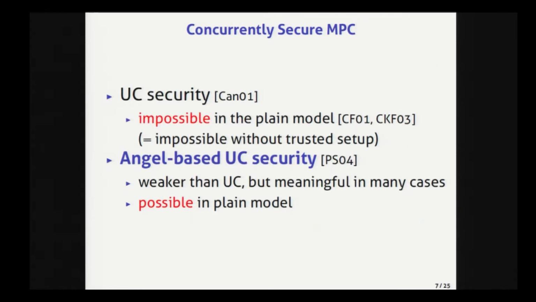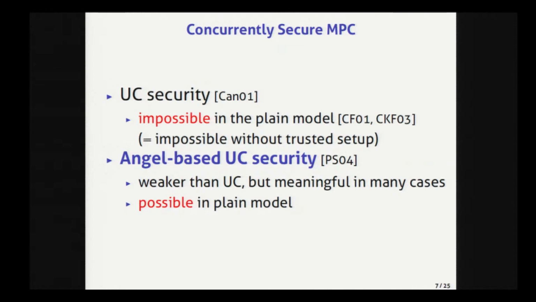Currently, the strongest formalization of concurrent security is UC security. So it is good if we have a UC-secure MPC protocol. However, it was shown that UC security is too strong, and it is impossible to construct a UC-secure MPC protocol in the plain model.